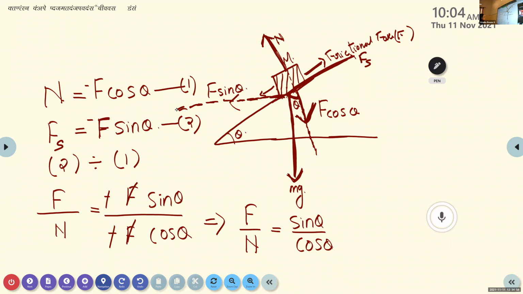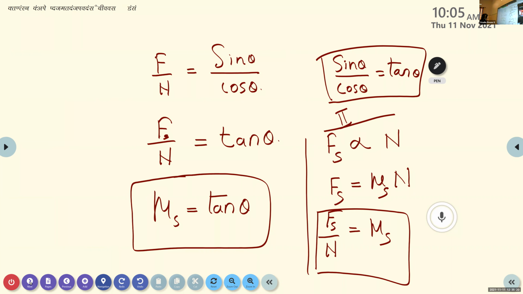In the next step, we just divide equation 2 by equation 1. So the static friction Fs divided by N is equal to minus F sine theta by minus F cos theta. Cancel the common terms. So we get Fs by N is equal to sine theta by cos theta. From mathematics, we know that sine theta by cos theta is tan theta. So static friction divided by normal force N is equal to tan theta. And from the second law of static friction, Fs by N is mu s. So mu s is equal to tan theta, where mu s is the coefficient of static friction. Is it clear?